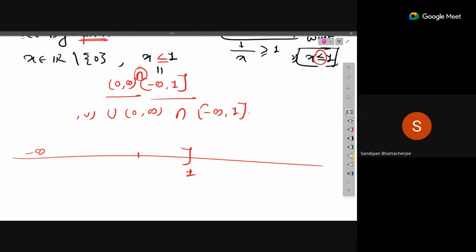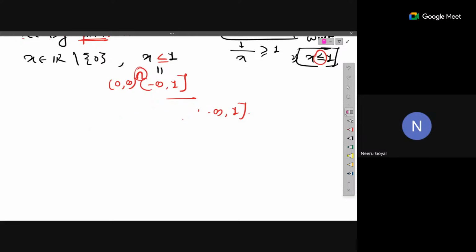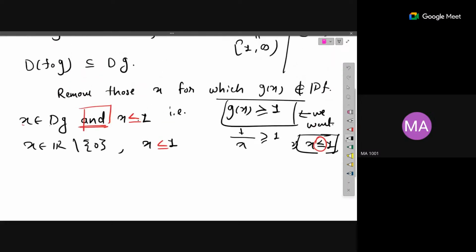And these are the x's that you have to remove, right? Ma'am, the point x less than or equal to 1, I guess it should be excluded from the domain of g, right? Yeah, it should be excluded from the domain of g, not included. So initially I had written correctly. I want x to be greater than 1, not less than 1. This was correct initially, right? So ultimately x greater than 1 only should be taken. We have to remove this equal to, I think. You should take greater than equal to 1 only, and that will work.